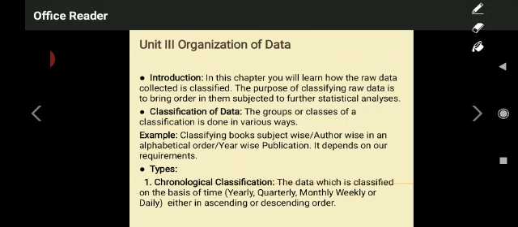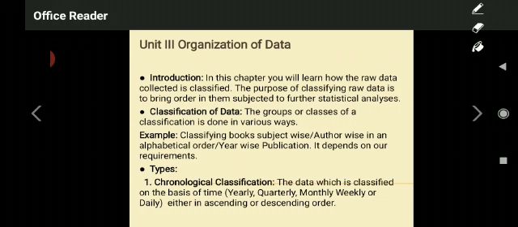What is the meaning of that? It is data classified on the basis of time. It may be a year, a quarter, a month, a week or daily. You may classify data year-wise, every 3 months, monthly, weekly or daily.